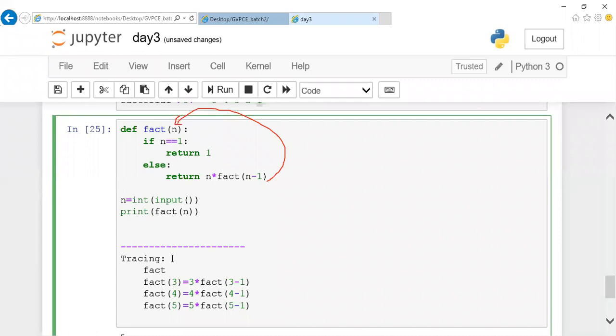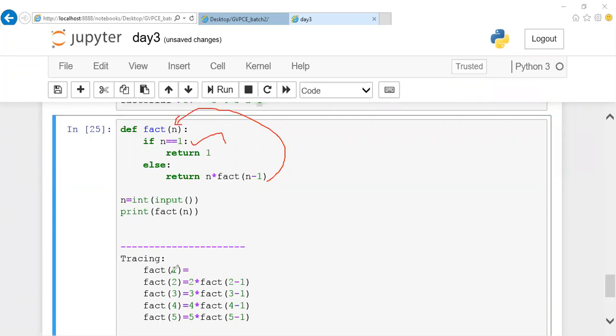So what happened? Fact of 2. You can notice that 2 into fact of 2 minus 1. So again the function will be called. You can notice that 2 minus 1 is 1. So right now I'll come here. You can notice that this if condition will be satisfied, isn't it? Right now this if condition will be satisfied. So you will be getting return 1 as the answer.